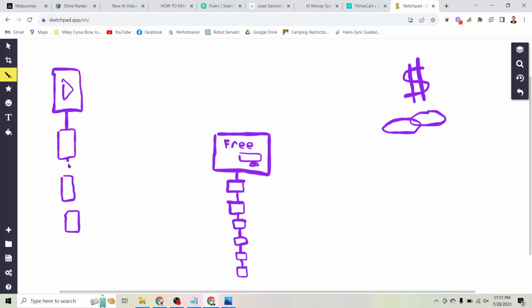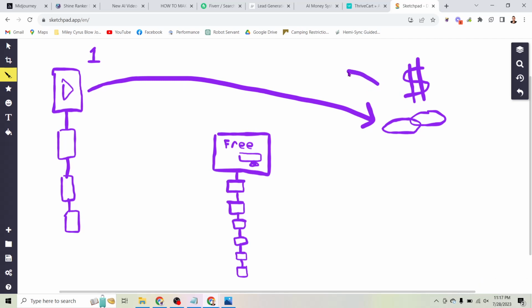Over here I have a chain of videos, so let's assume we use this tool to create one video a day, which I just showed you how fast it takes. You type one sentence, so you could do that in less than 5 minutes, less than 1 minute technically. But let's say you create one video a day, it takes you 5 minutes. Well, what most people do is just send the traffic straight to the affiliate link. But the problem with that is most of the traffic bounces. They go, they look at the link, and then they leave, and they don't buy the product.